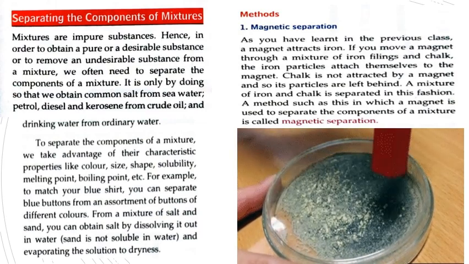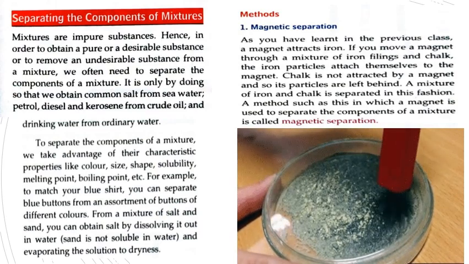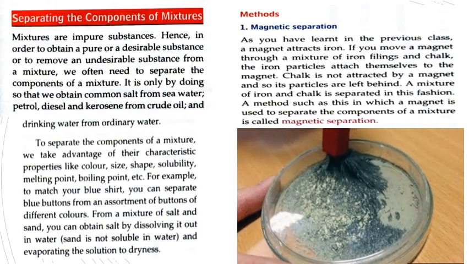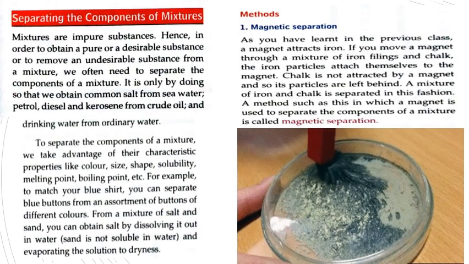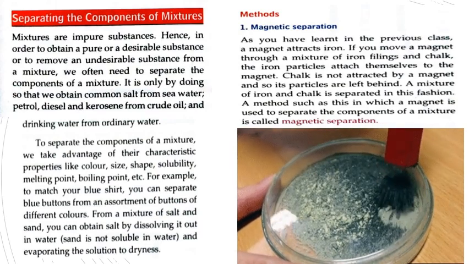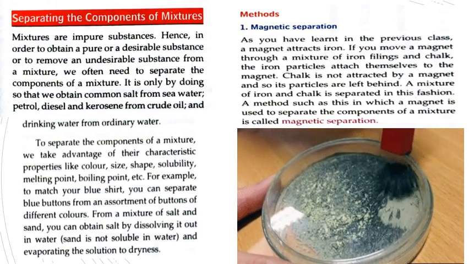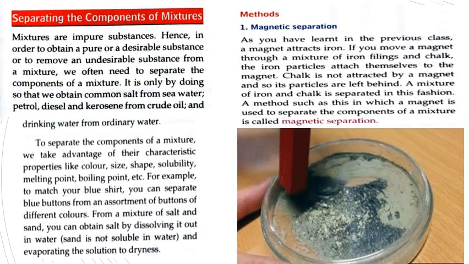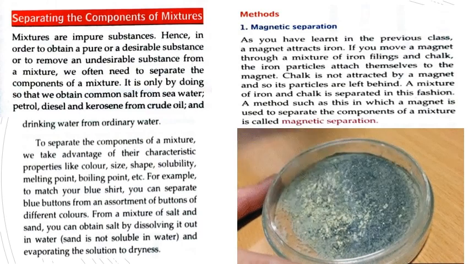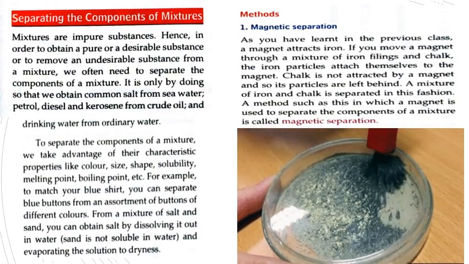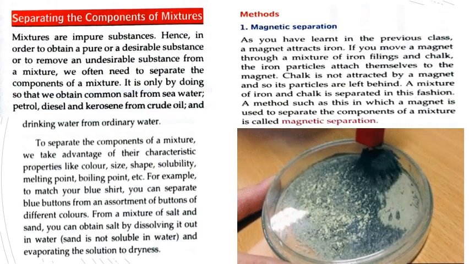Our next topic is separating the components of mixtures. Mixtures are impure substances, hence in order to obtain a pure or a desirable substance, or to remove an undesirable substance from a mixture, we often need to separate the components of a mixture. A mixture can be homogeneous or heterogeneous, right? As we have seen, a heterogeneous mixture can be separated because its components can be distinguished. But a homogeneous mixture can also be separated. We will see how. It is only by doing so that we obtain common salt from seawater, petrol, diesel and kerosene from crude oil, and drinking water from ordinary water.